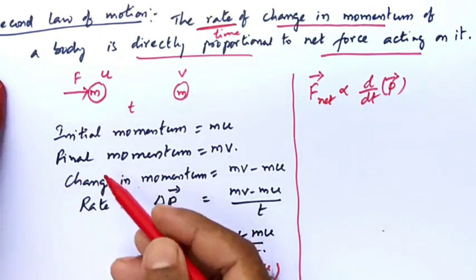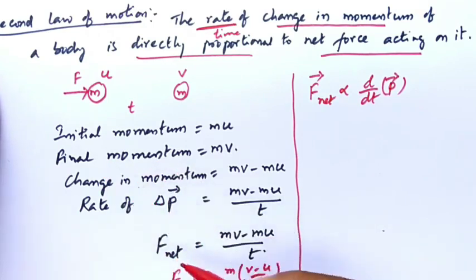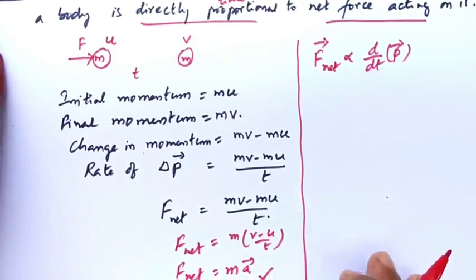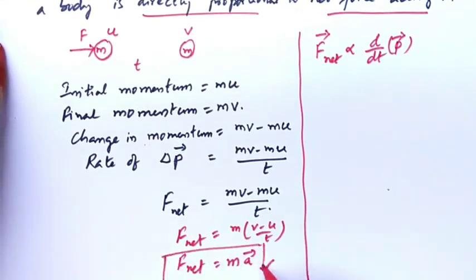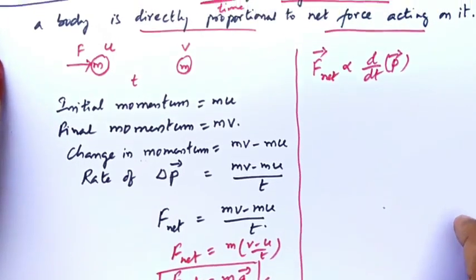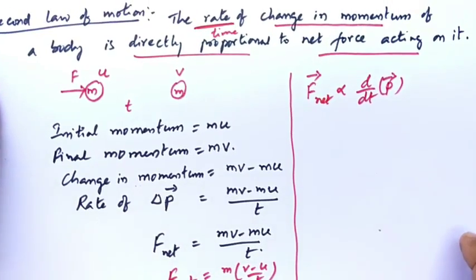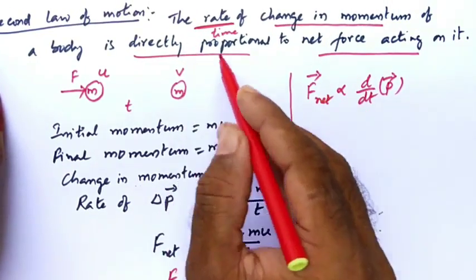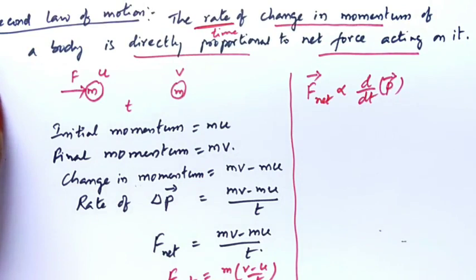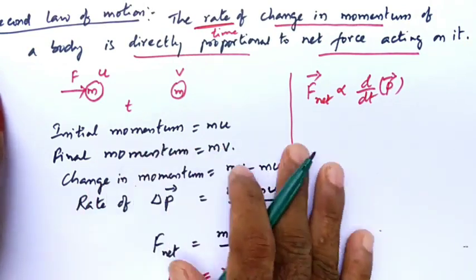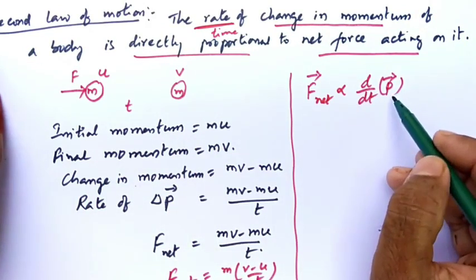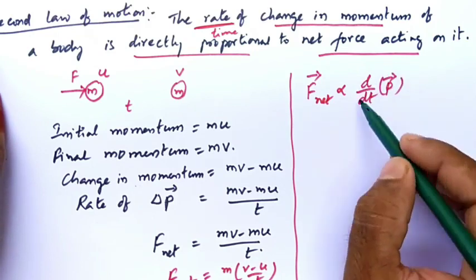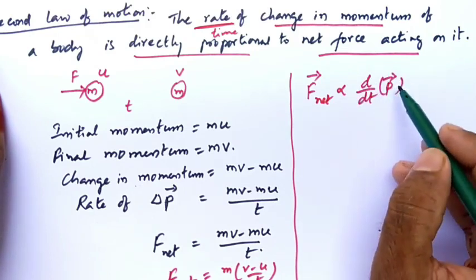For 7th and 8th standard, this is the thing you need to remember: F net is equal to ma. For 9th class, 10th class and above, after this statement you need to follow this: F net is equal to d by dt of p. In mathematics you might have learned this is differentiation.